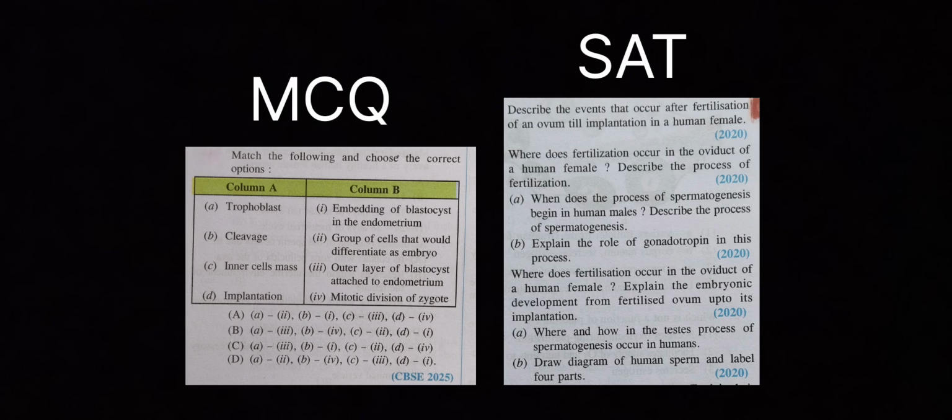Next, short answer type questions. In the year 2020, most of the short answer type questions are based on fertilization. Fertilization is an important part because in human beings sexual reproduction takes place, and fertilization is the most important part of sexual reproduction. Fertilization takes place in the oviduct, or the fallopian tube near the ovary, and then the zygote is formed, which then develops into the blastula. After implantation it becomes an embryo, and once the embryo is implanted, it slowly develops into different organs and becomes a fetus.